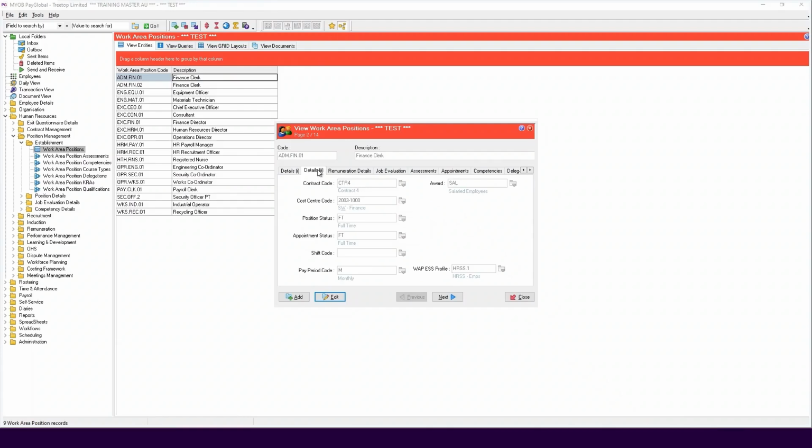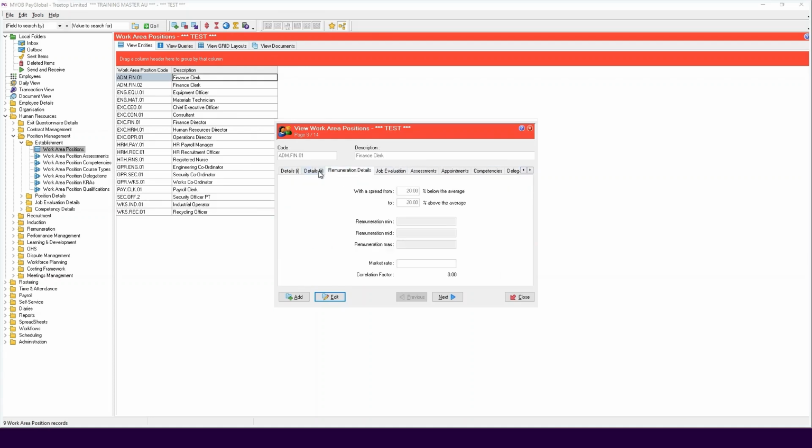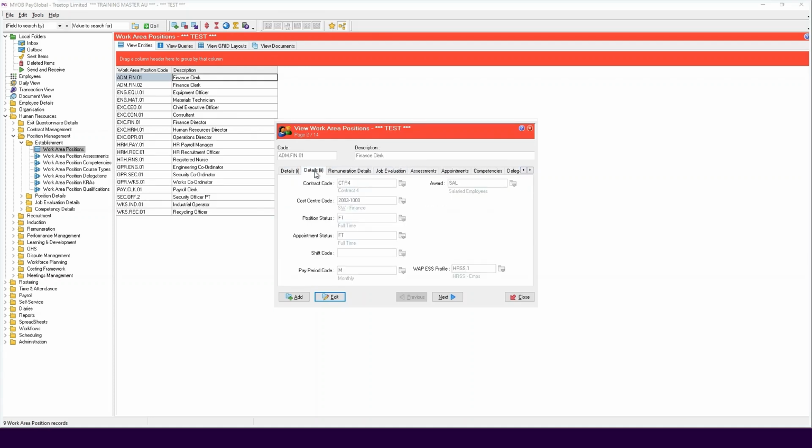And as the lowest common denominator in the corporate structure, you can create parent-child relationships between WAP records to establish the organization chart. When you create a WAP, establishment data is entered that defines the WAP in terms of hierarchical relationships, as in reporting lines, FTE requirements, and default data that can be copied across the payroll fields when you appoint the person to a WAP.